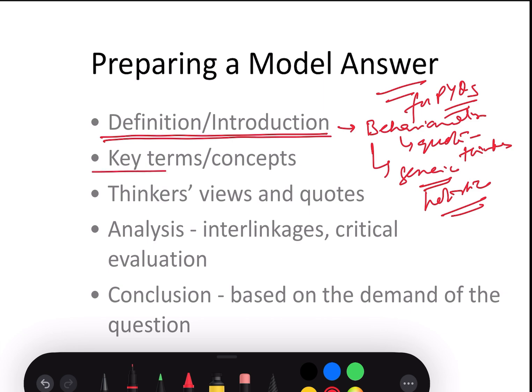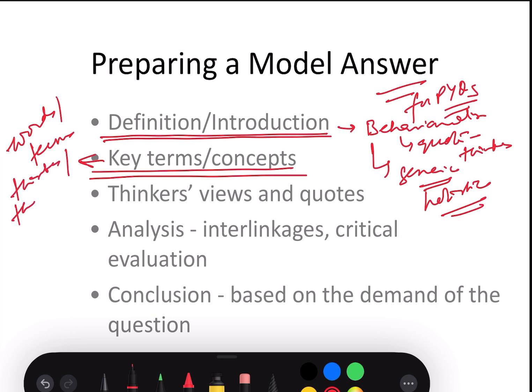Second thing is using key terms and concepts. What I mean here is key terms, the words or the terms that have been used by thinkers or theorists who are writing on the subject matter. Remember, it's your use of key terms and concepts that will differentiate your PSIR answer from your GS2 answer. So ensure that you have a list of key terms and concepts that are relevant to that topic or subtopic, and that those terms should be mandatorily used in your answers.